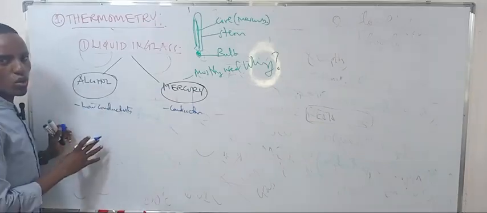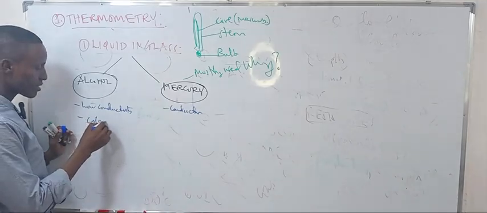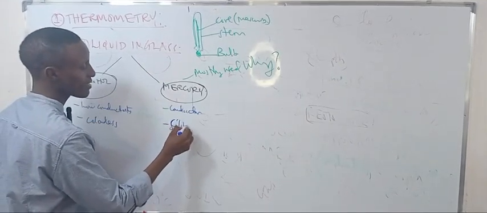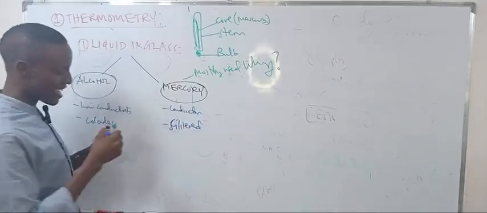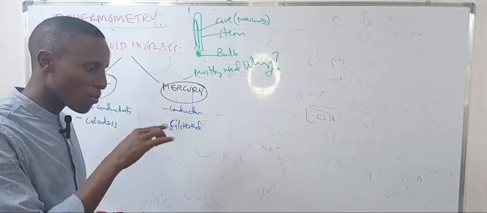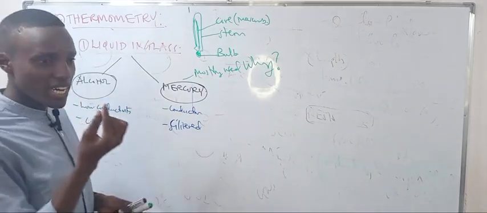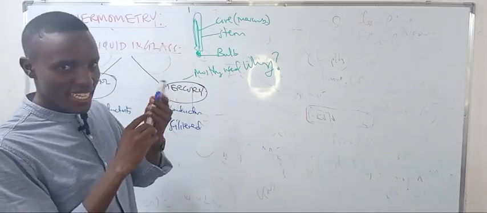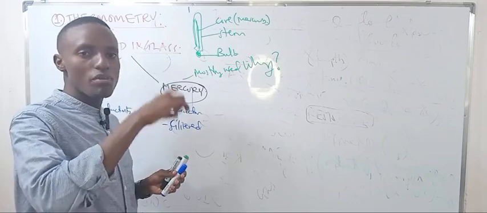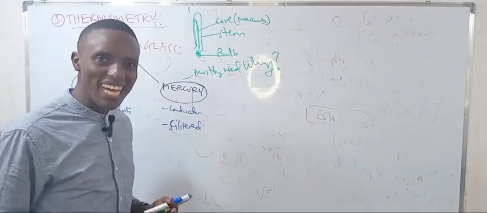The alcohol is also colorless, while mercury is silver colored, like gray, like my shirt. So it's observable when it starts to rise. While alcohol is colorless, so you just see it as red. That's a dye we mix in so we can observe it, which increases the cost of operation because we need to buy the dye.